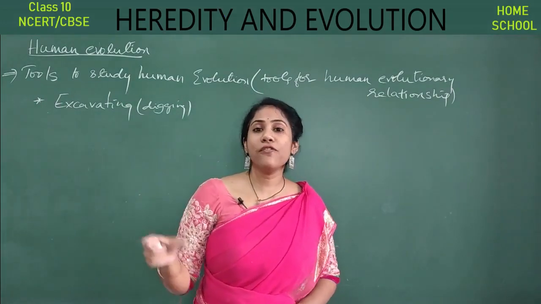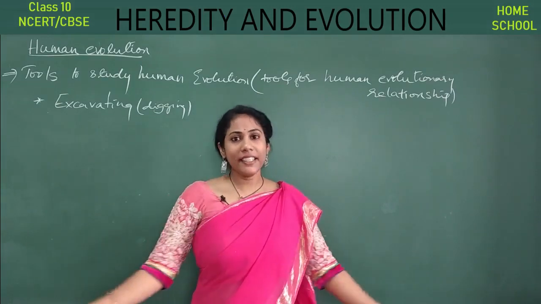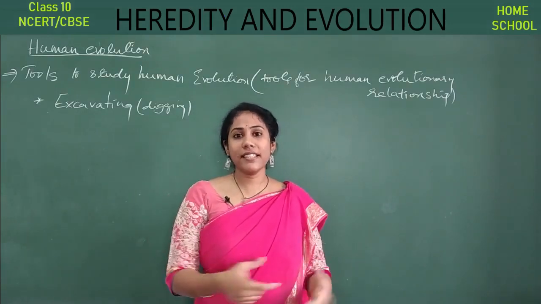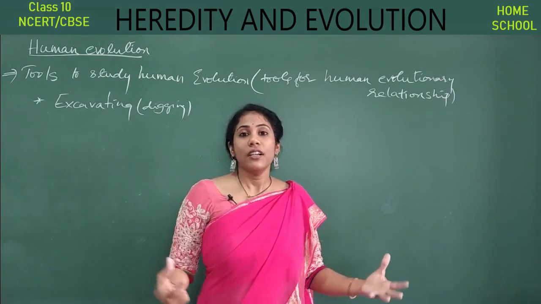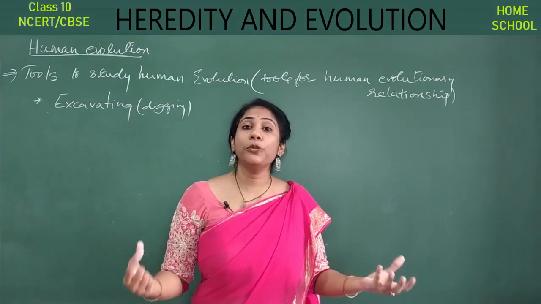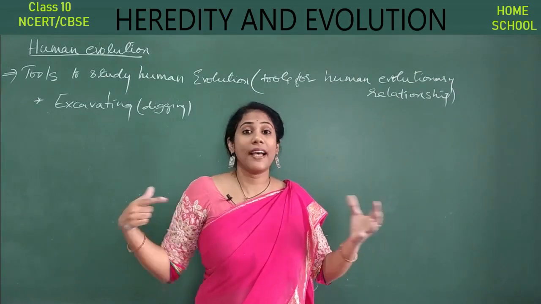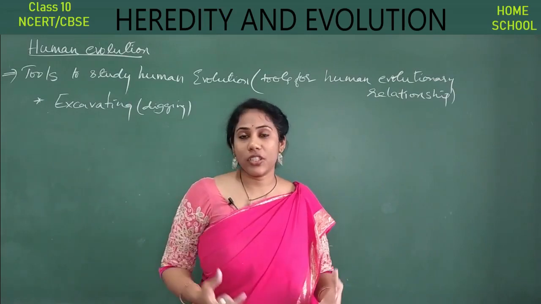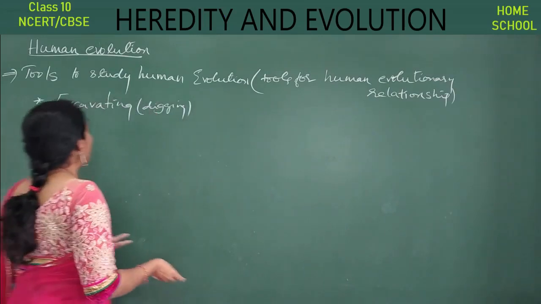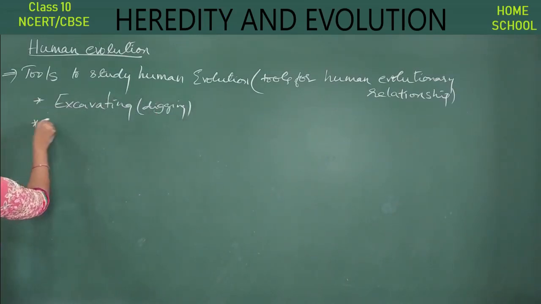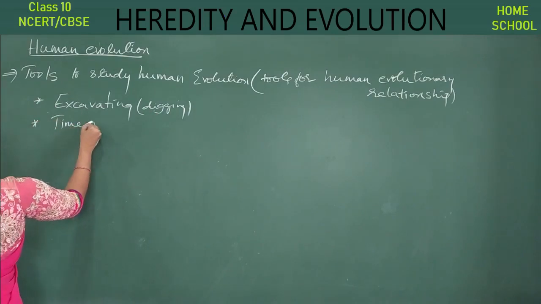So how do you get a fossil, guys? By digging only, right? By lots of research, we are able to study human evolution, like how humans have come into nature. That is called excavating. And the second one is time dating.